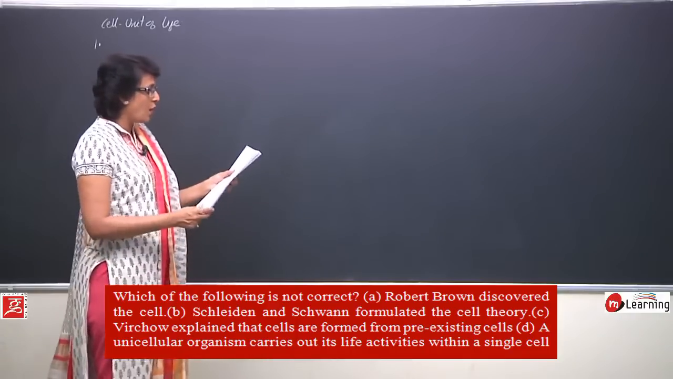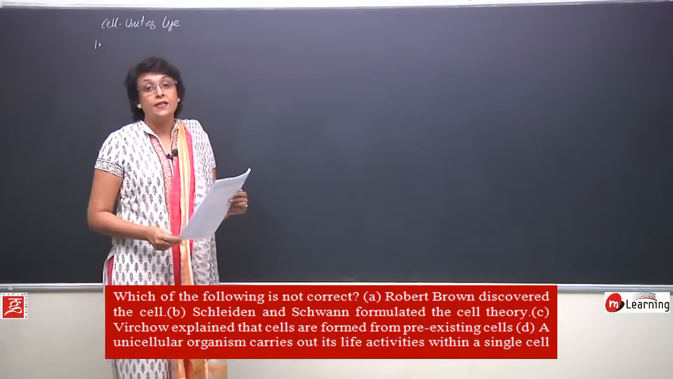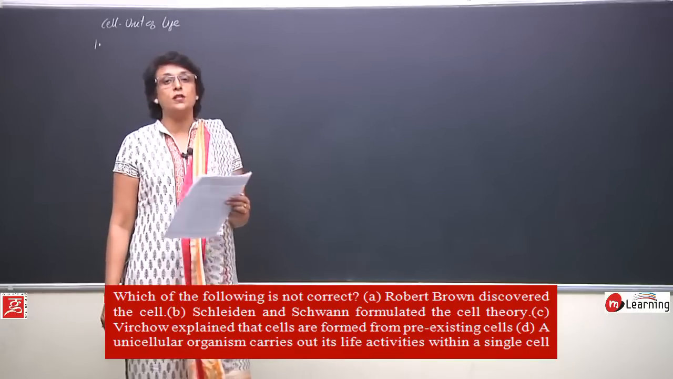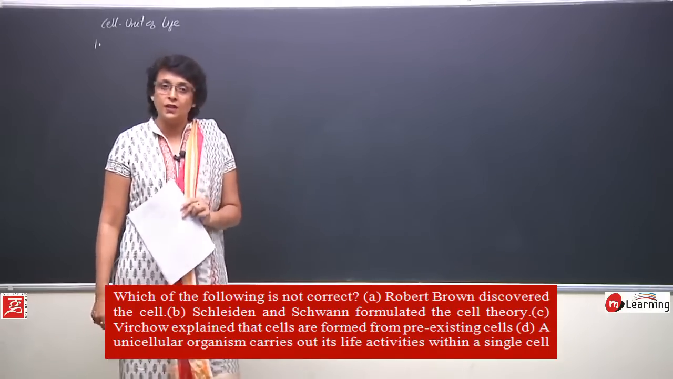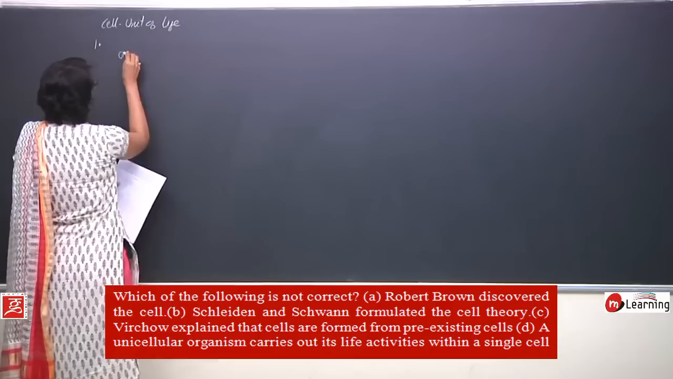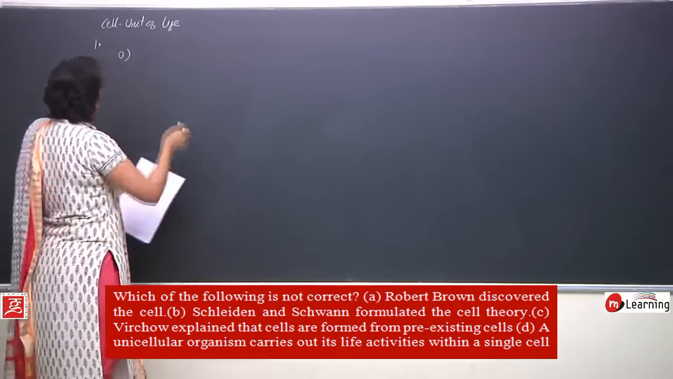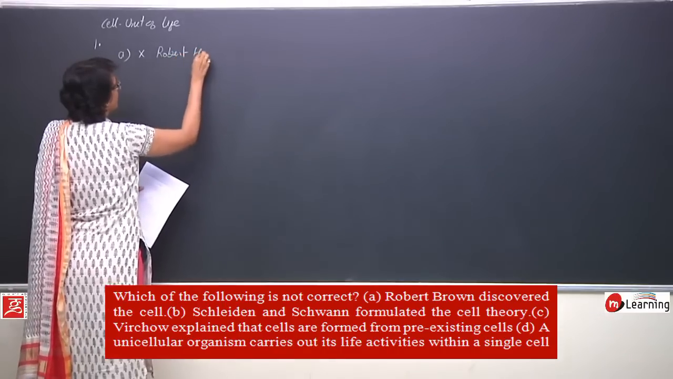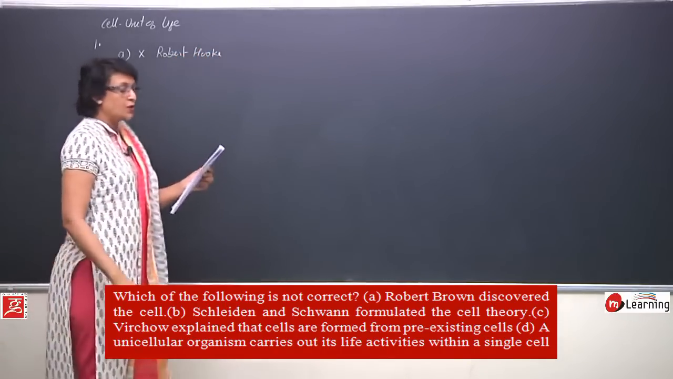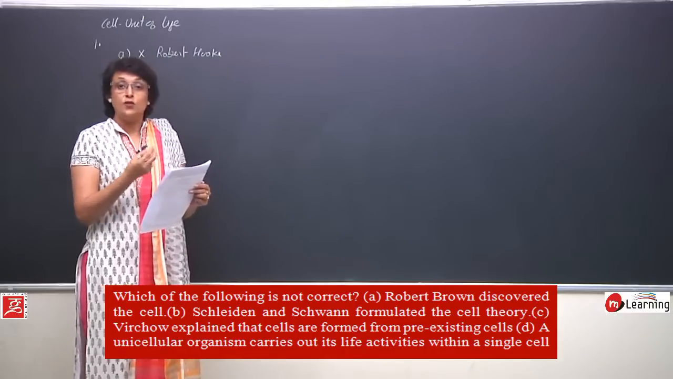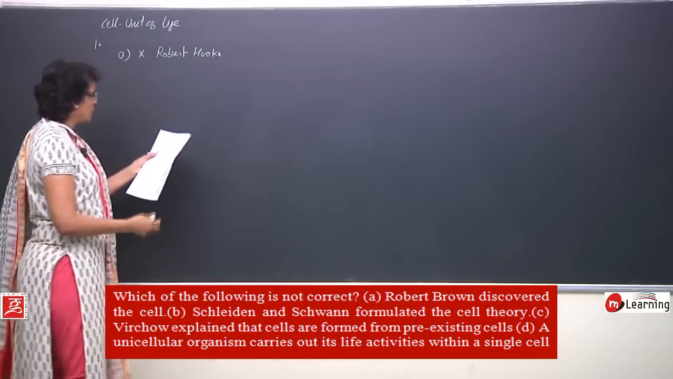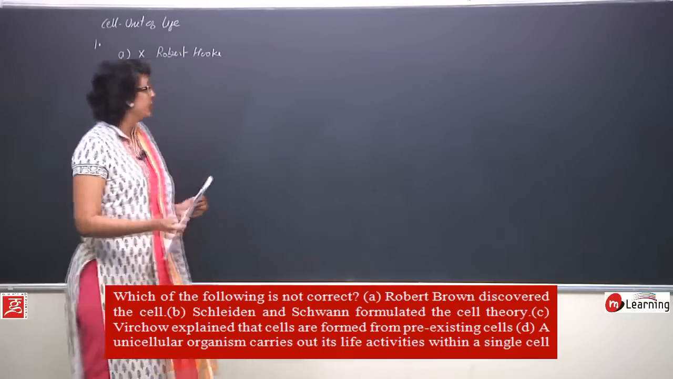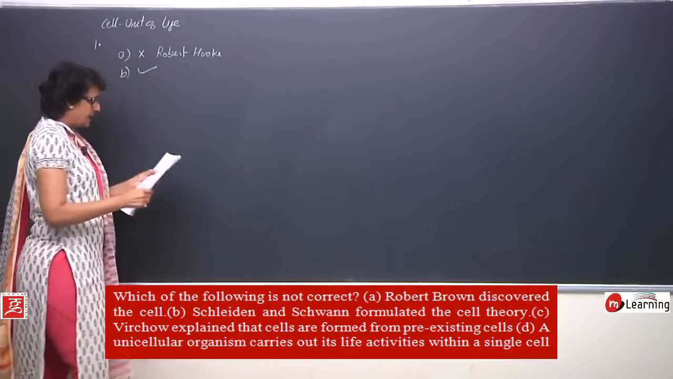The first one is Robert Brown discovered the cell. This is an incorrect statement because we know Robert Hooke saw the cell for the first time, discovering the non-living cells, and Leeuwenhoek discovered the living cell. So option A, Robert Brown discovered the cell, is incorrect because it was Robert Hooke who discovered the cell. But let us see the other options also. B says Schleiden and Schwann formulated the cell theory. This is correct.